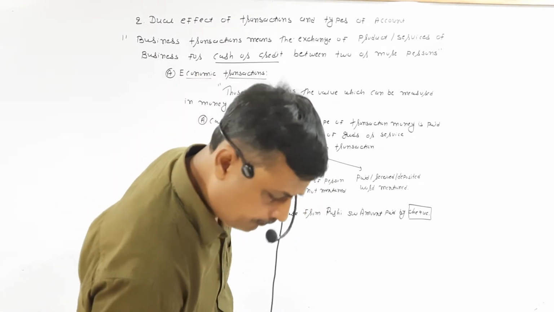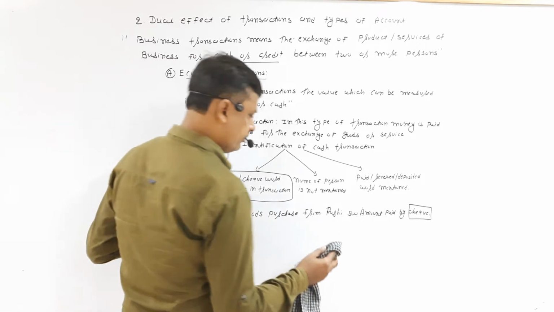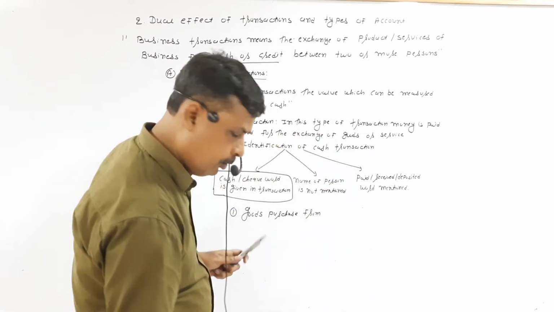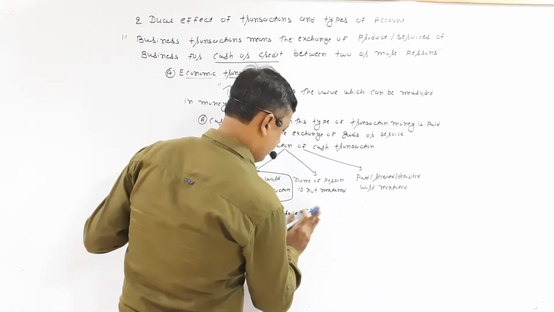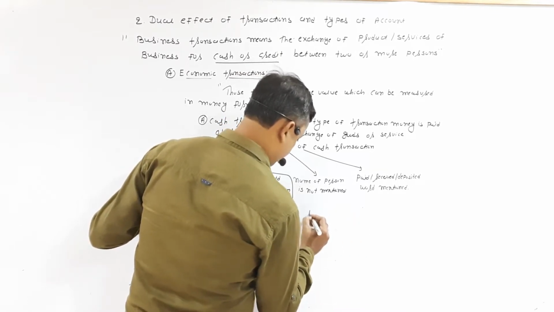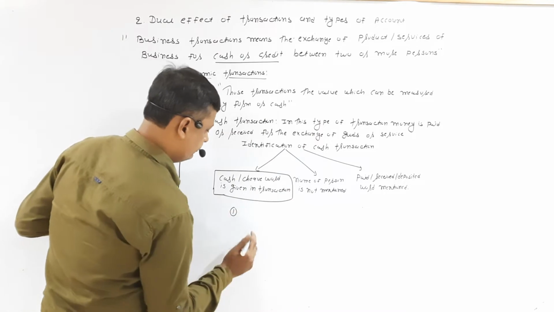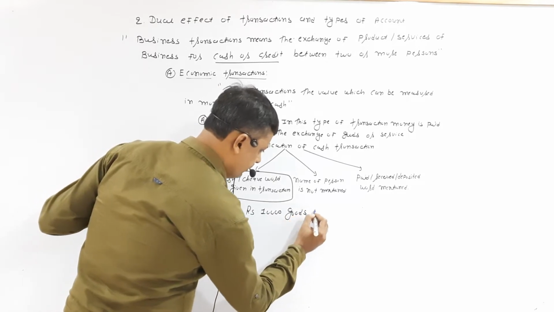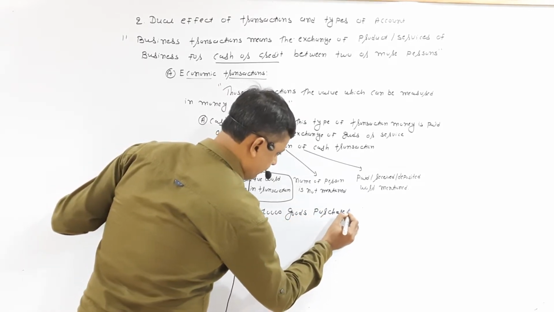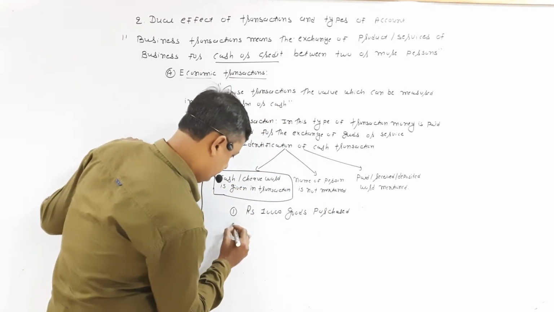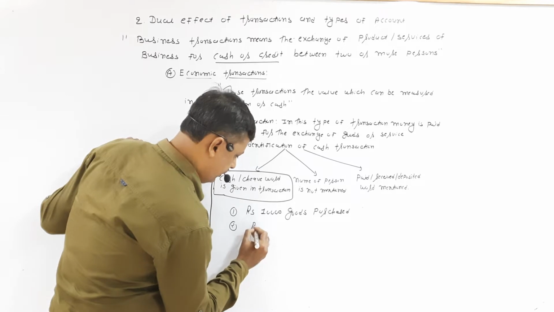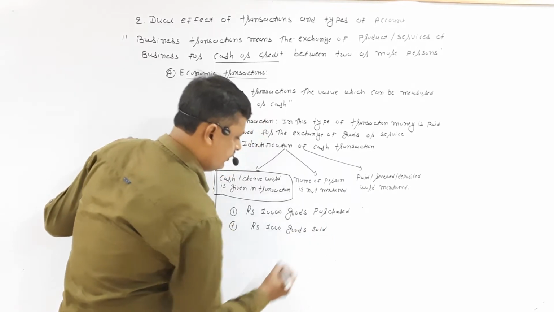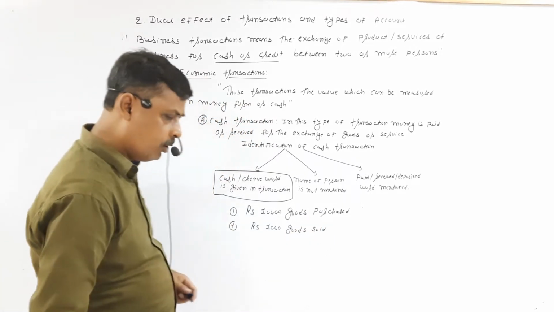Here goods purchase rupees 10,000 goods purchased, rupees 1,000 goods sold. This is also cash transaction.